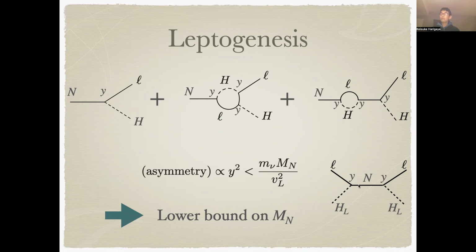Then after requiring that the Standard Model neutrino mass created by the seesaw mechanism does not exceed the observed neutrino mass, the Yukawa coupling squared and hence lepton asymmetry is bounded from above as a function of the right-handed neutrino mass. Then after requiring that the observed baryon asymmetry can be produced by leptogenesis, we obtain a lower bound on the right-handed neutrino mass.